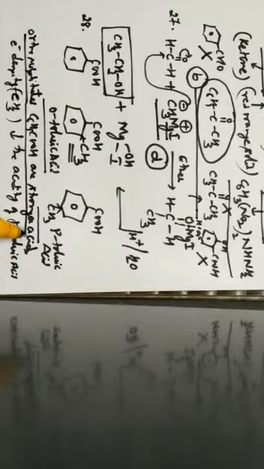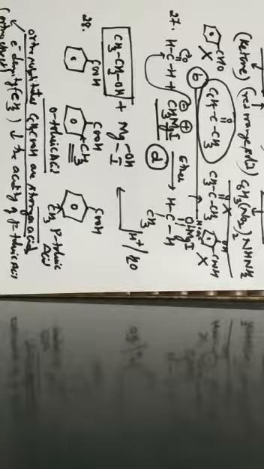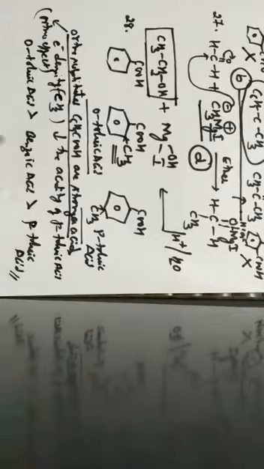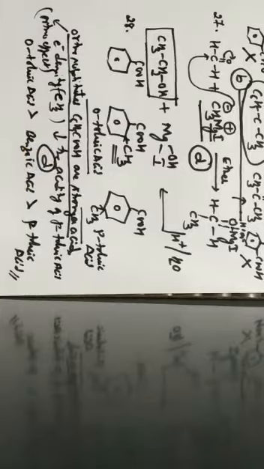Ortho substituted benzoic acids are stronger acids due to which effect? It is due to the ortho effect. Hence more acidic is what? Ortho-toluic acid is more acidic as compared to benzoic acid, and benzoic acid is more acidic as compared to para-toluic acid. Hence the correct option for this question is option D.